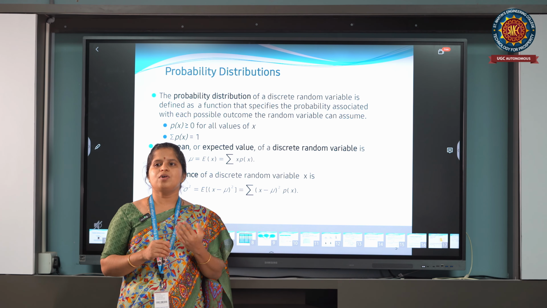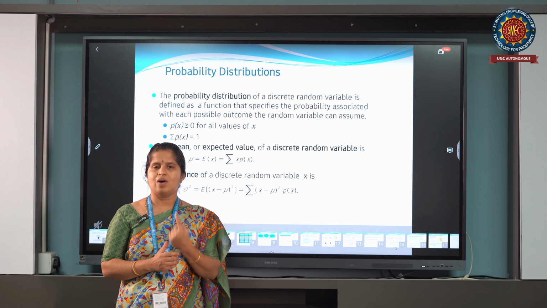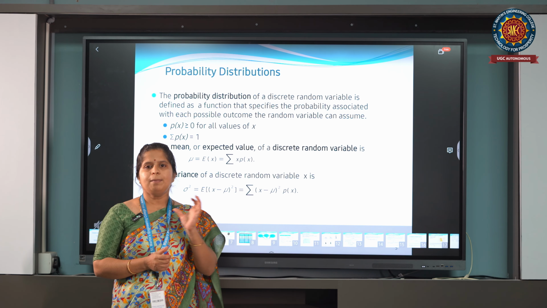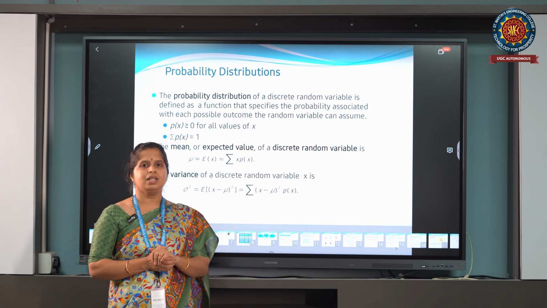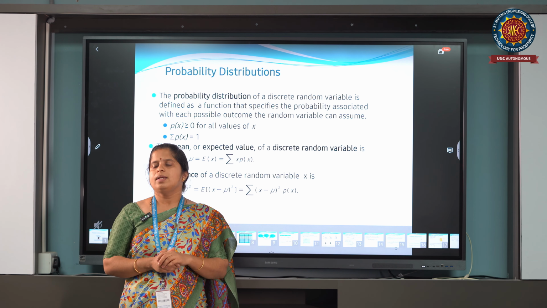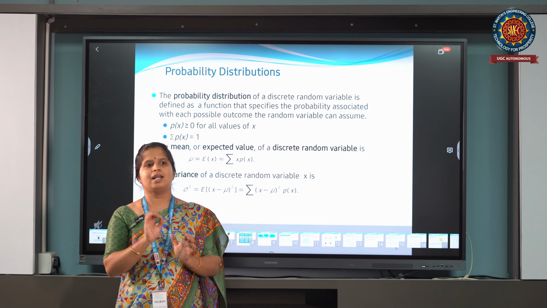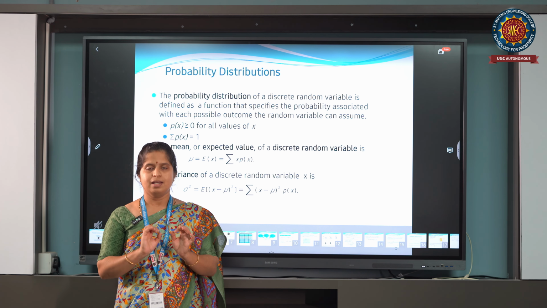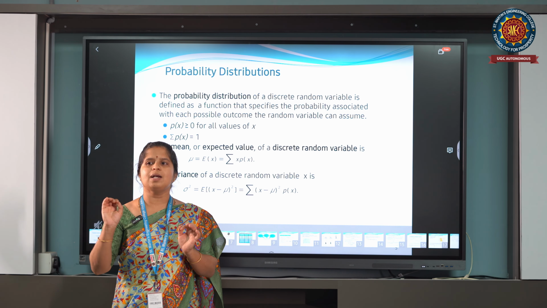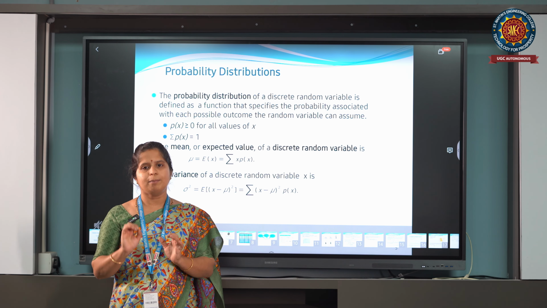Suppose I want to get only one head, then my probability function gives the probability of X equal to 1, where X is the random variable for the number of heads, assigning a probability value 1 by 2.